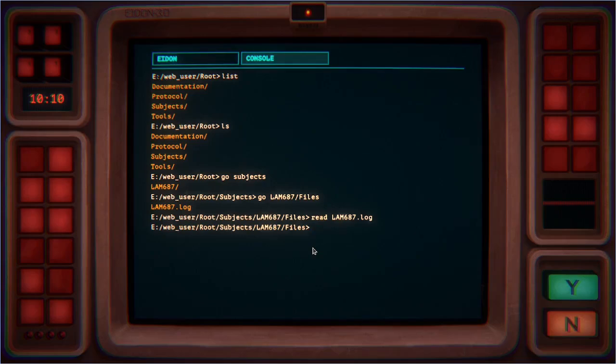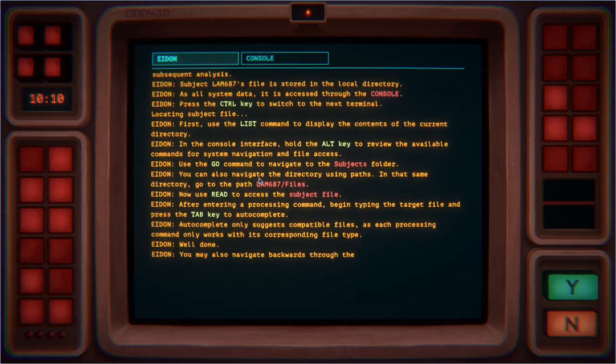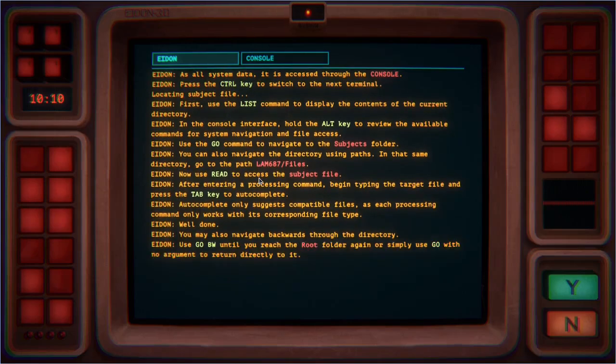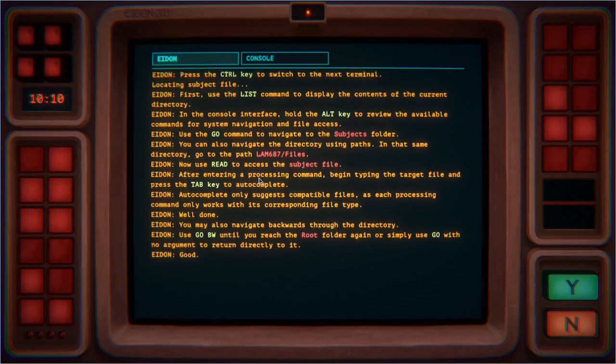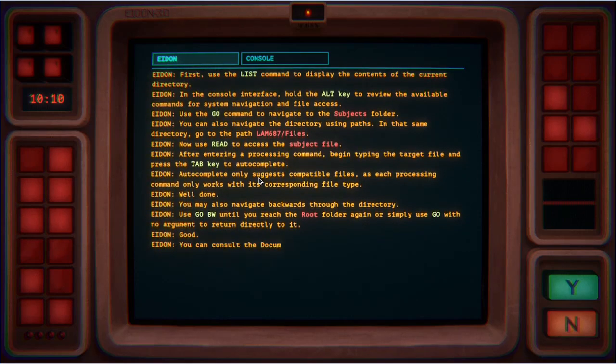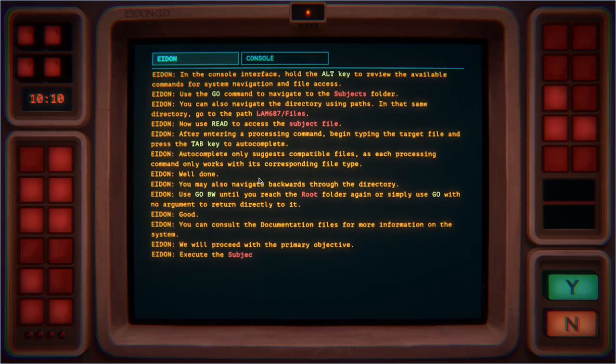Anyway, let's close. And go back to what Adon wants us to do. So Adon says, well done. You may also navigate backwards to the directory. Use go BW, go backwards until you reach the root folder again, or simply use go with no argument to return directly to it. So we just say go, and we're back at root. Good. You can consult the documentation files for more information on the system. We'll proceed with the primary objectives. Execute the subject simulator tool.